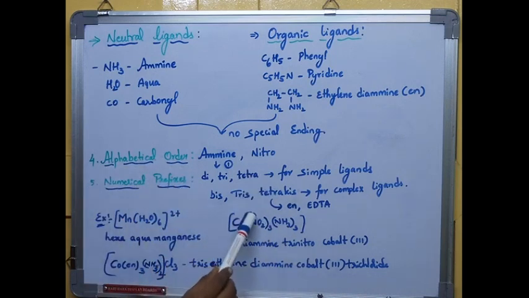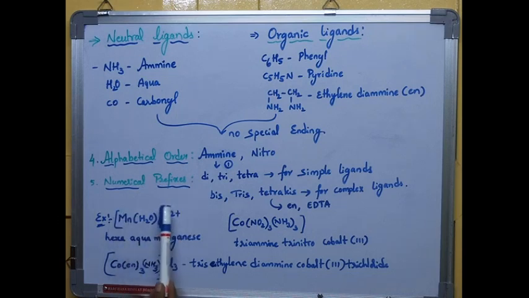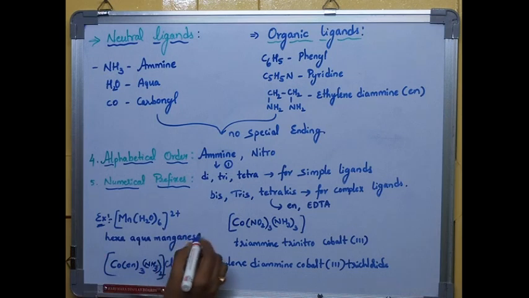If the same ligand is present 2 or more times, then I should give di, tri, tetra, penta, and so on. You can see NH3 present 3 times and NO2 present 3 times. So I give this as triamine, 3 times amine is present. Trinitro, 3 times nitro is present. Triamine, trinitro, cobalt 3. You can see the example here. Aqua: water is present 6 times. So hexaaqua manganese, and its oxidation state should be mentioned here, that is 2.